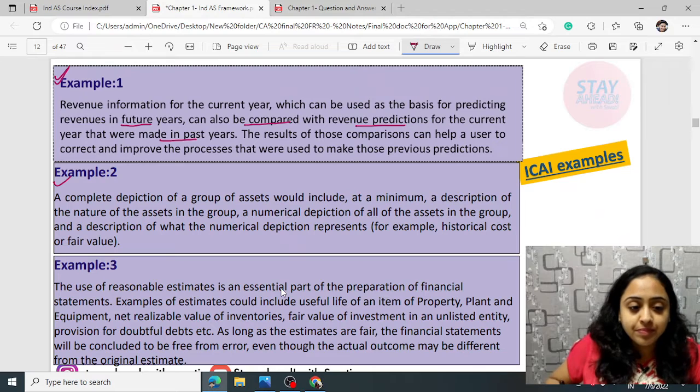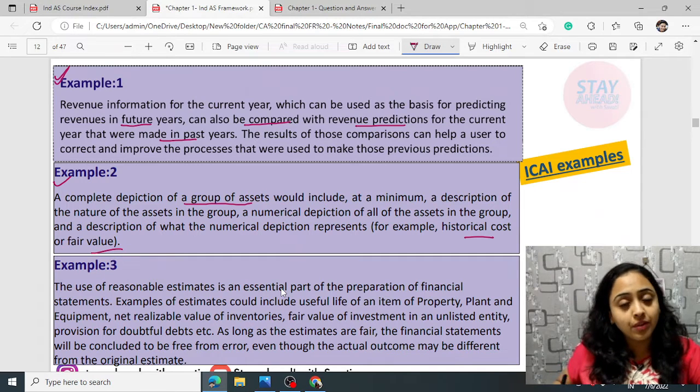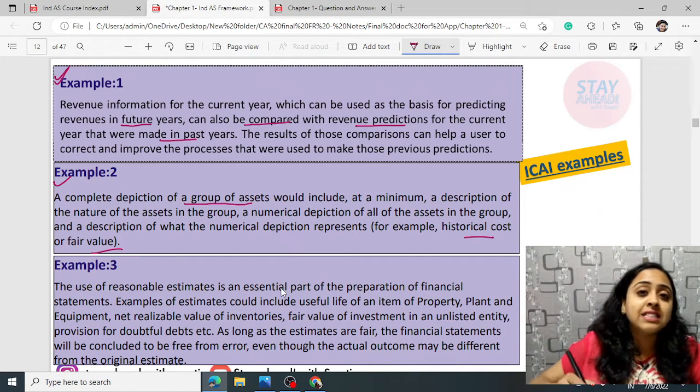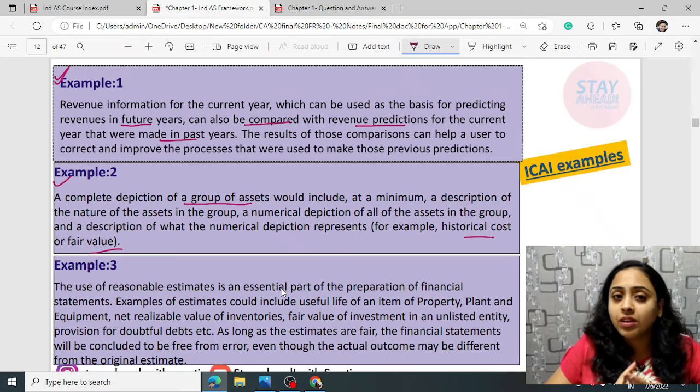Second example: a complete depiction of a group of assets would include at a minimum a description of the nature of the assets in the group, a numerical depiction of all the assets in the group, and a description of what the numerical depiction represents, for example historical cost or fair value. So it is faithful representation. Faithful representation means right classification and right amount measurement.